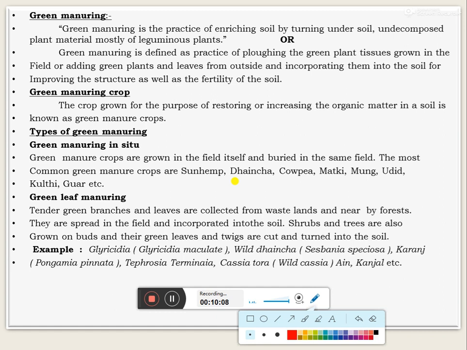Then green leaf manuring: tender leaves or green branches and leaves are collected from forest lands or wastelands nearby the forest, and they are spread in the field or incorporated into the soil. Shrubs and trees can also be grown on the bunds, and their green leaves and twigs are cut and turned into the soil. For example, Gliricidia, wild dhaincha, Karanj, Tephrosia, Cassia tora, and Kanjal are examples of green leaf manuring.